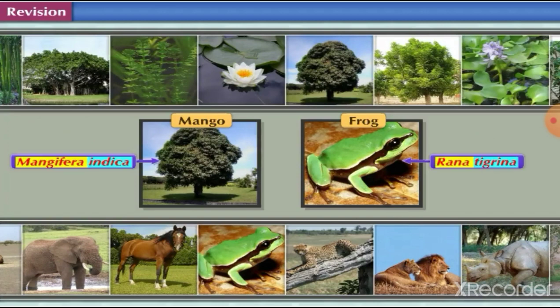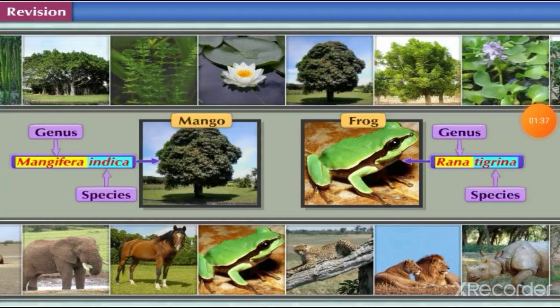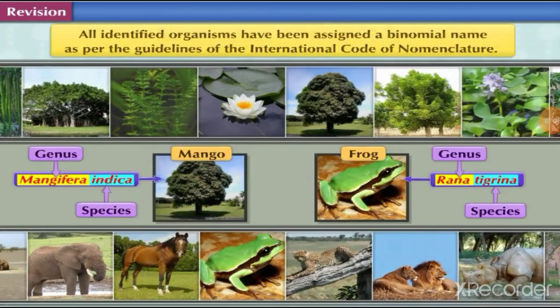It consists of two parts. The first part is the genus, and second part is the species. All identified organisms have been assigned a binomial name as per the guidelines of the International Code of Nomenclature. After this short revision, let us now begin with the chapter.